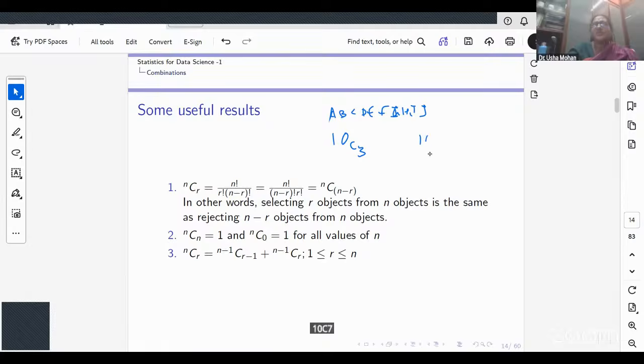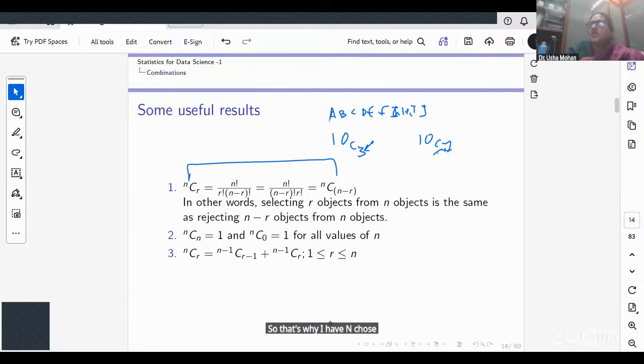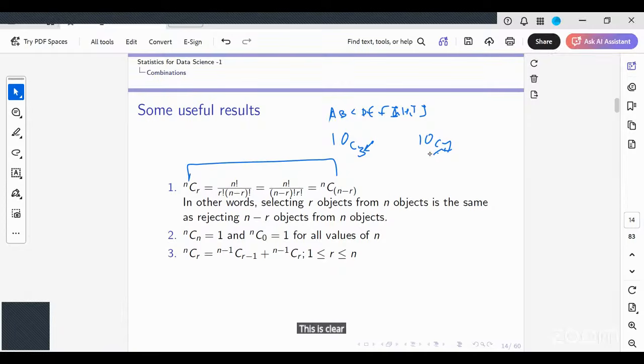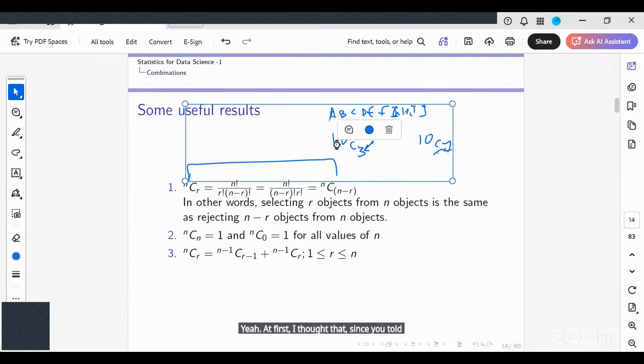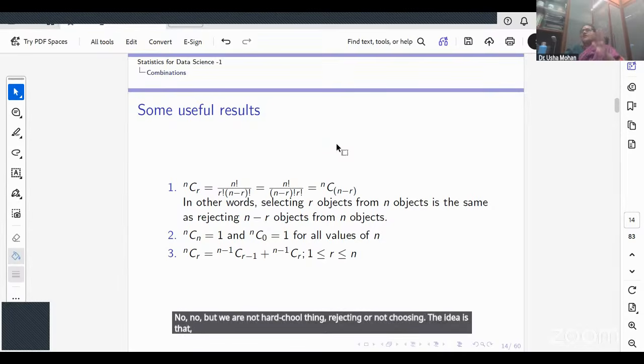Choosing 3 is equivalent to not choosing the 7, so n choose r is the same as n choose n minus r. This is clear? Yes, the idea is choosing, rejecting or not choosing.